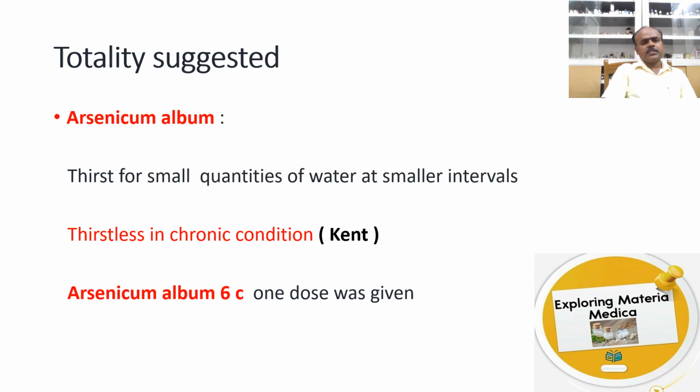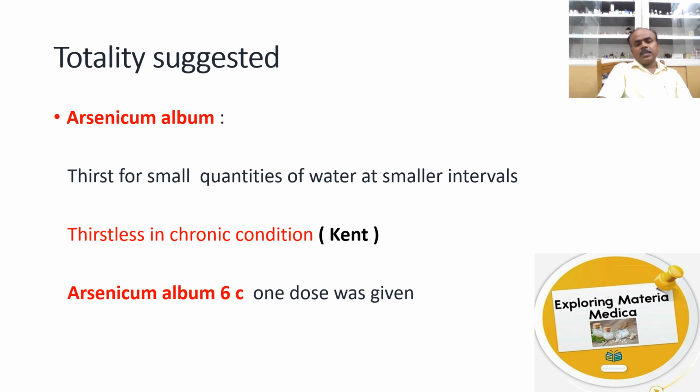The totality of the case suggested Arsenicum album, but in Arsenicum album we have read in Allen's Keynotes and various books that it has thirst for small quantities of water at small intervals. But we can find in Kent's Materia Medica that Arsenicum album is thirstless in chronic conditions, and this patient was given Arsenicum album 6C.